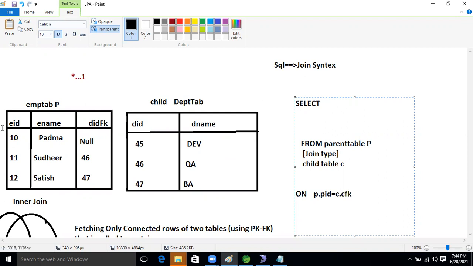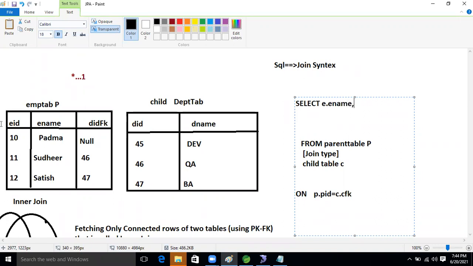After that, whatever rows we want to select in both tables, if we want to select employee as well as D name, we will write E dot E name, that E name we will write, then comma, E dot E name.